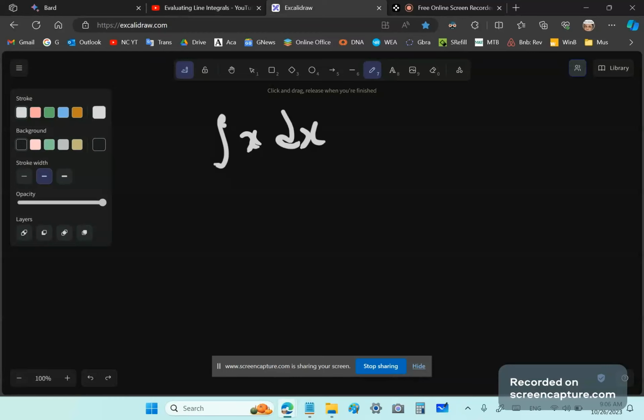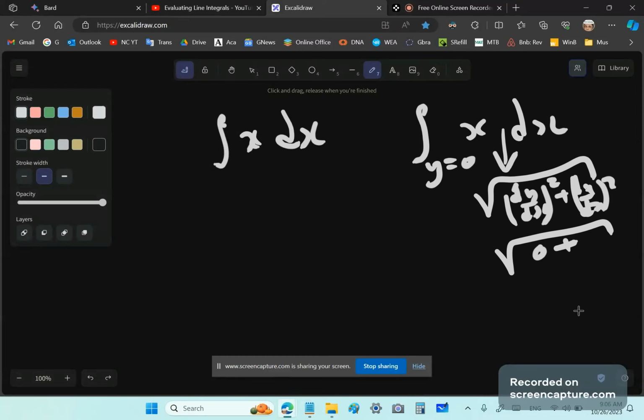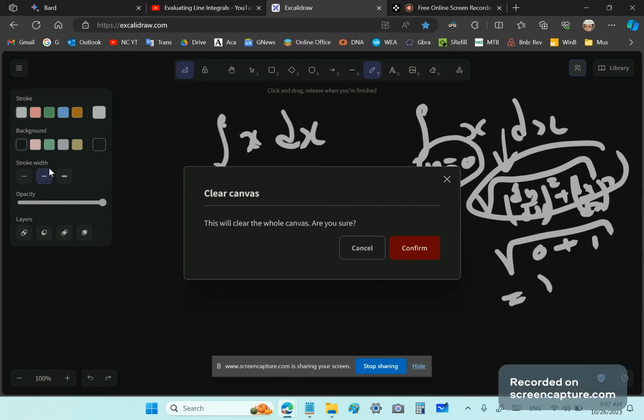Never mind. So this here is a line integral. It can be written like that. And what that means is that inside here, you have dy/dx squared plus dx/dx squared, and that gives you 0 plus 1, which is 1. So that's why you don't see this generally. Okay, so that's one thing I wanted to mention. Maybe I didn't say that pretty clearly in the previous video.